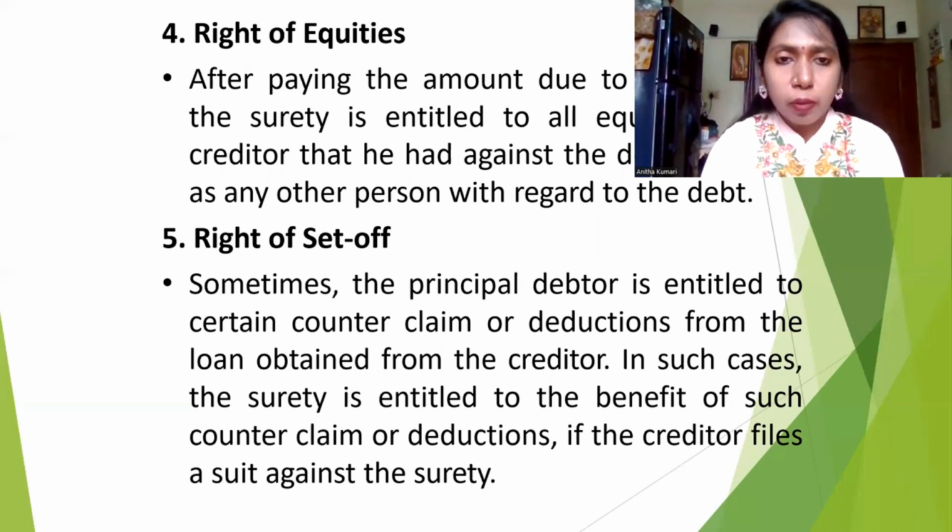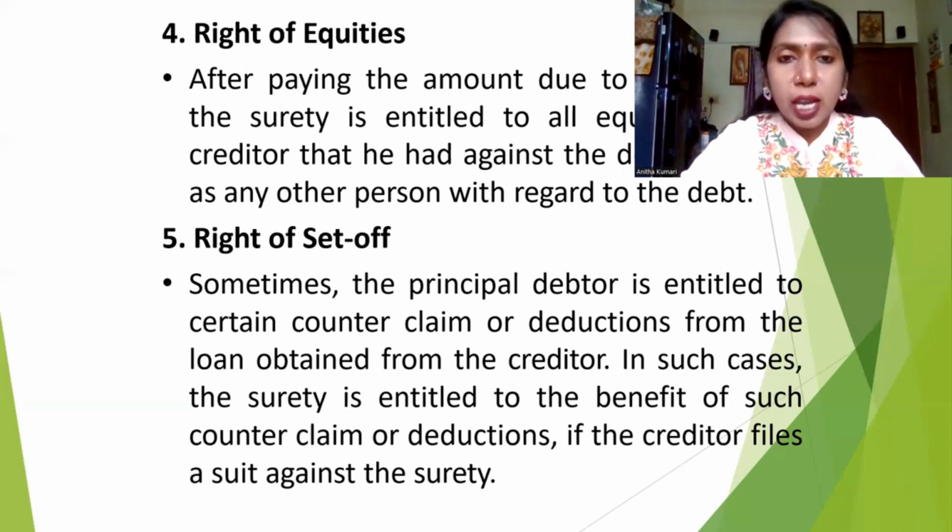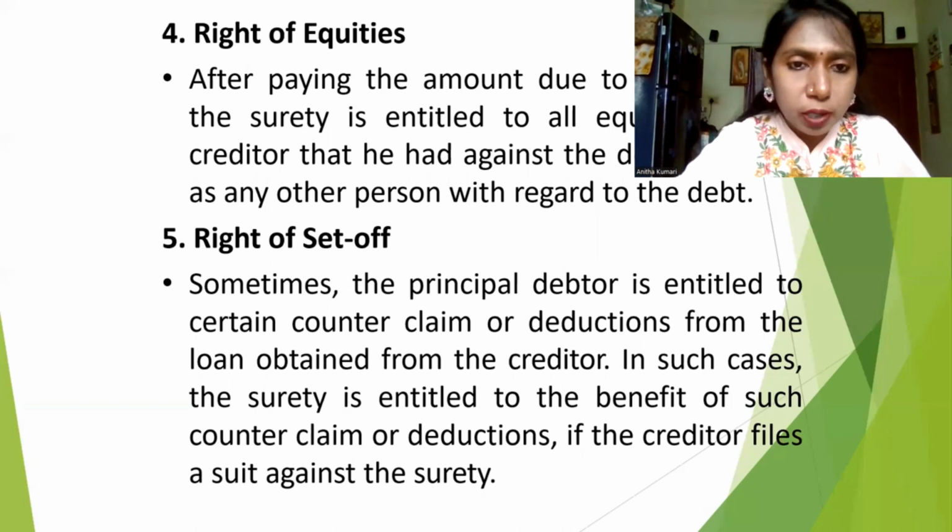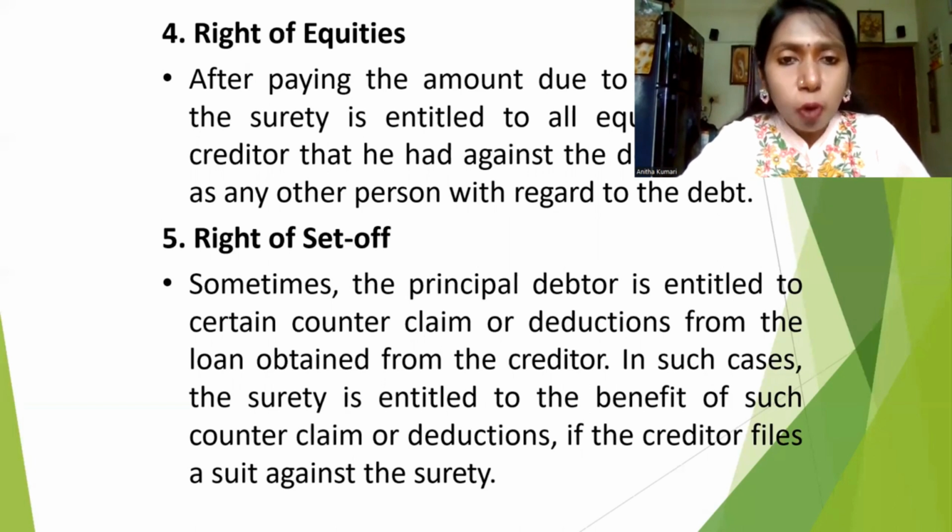The remaining amount, maybe. For example, Suresh has taken the same 2 lakh rupees. For that purpose, he has not given any kind of security, goods or product, but he brought one surety person. So he entered into a contract for 1 year. Within the 1 year, he could not pay the 2 lakh rupees.